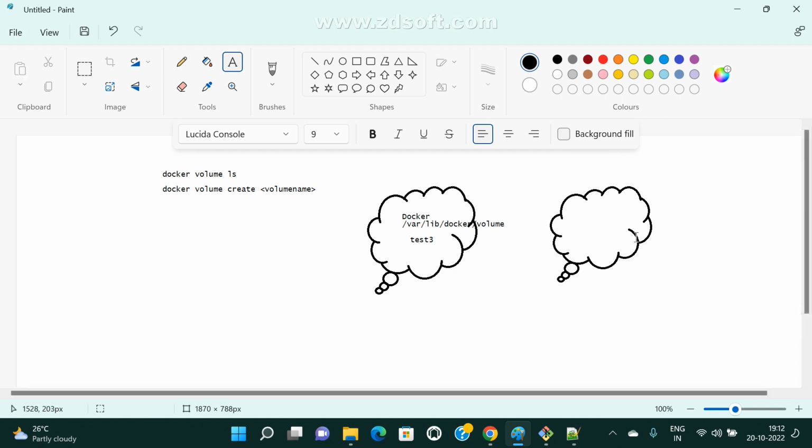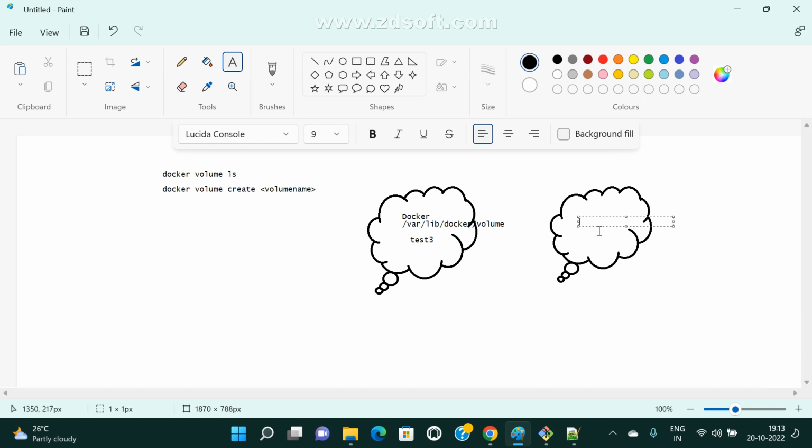Now I created one container, and for this container I attached my volume. So I attached one volume, right? So now I created one container. So this is the syntax.